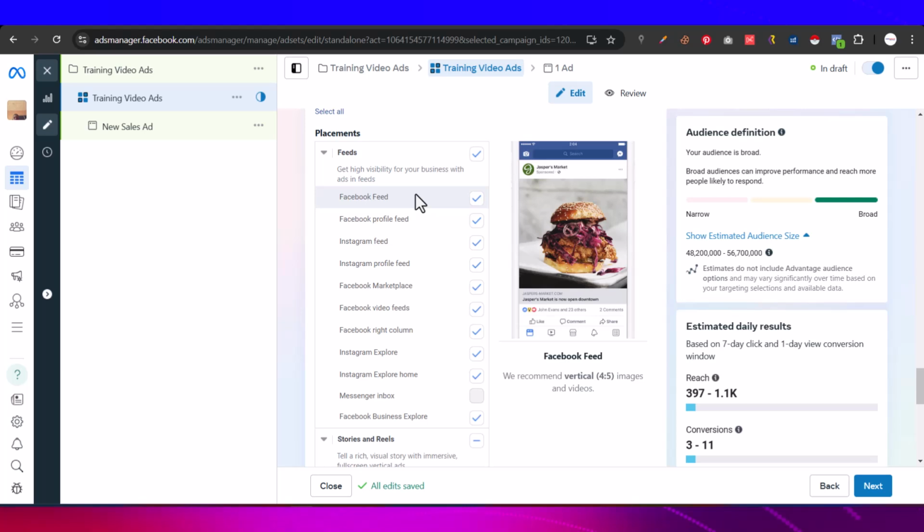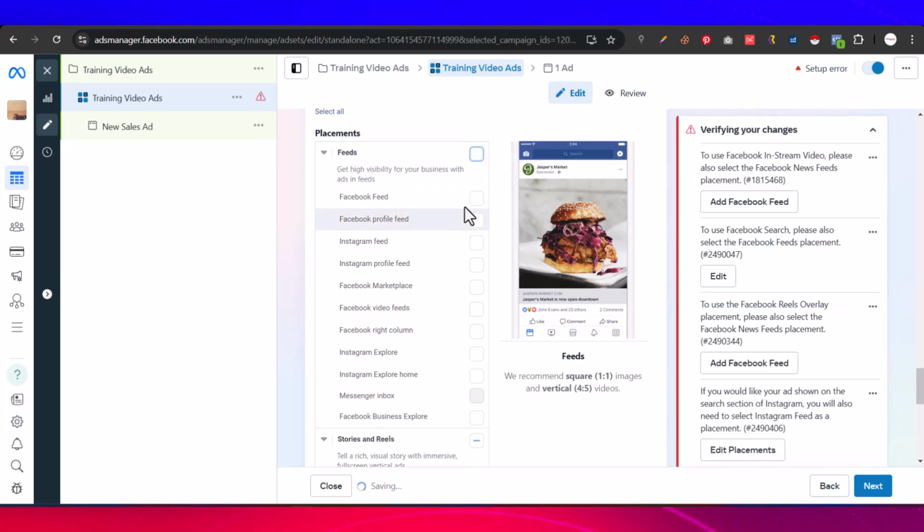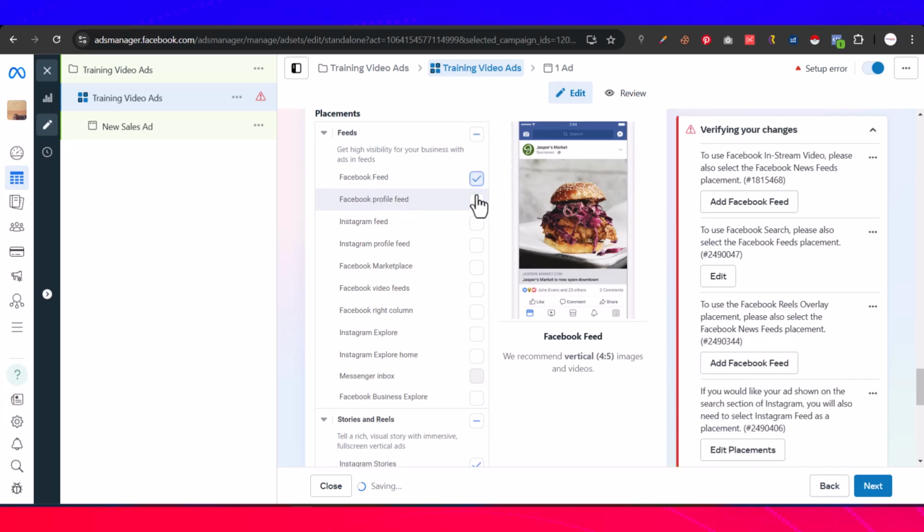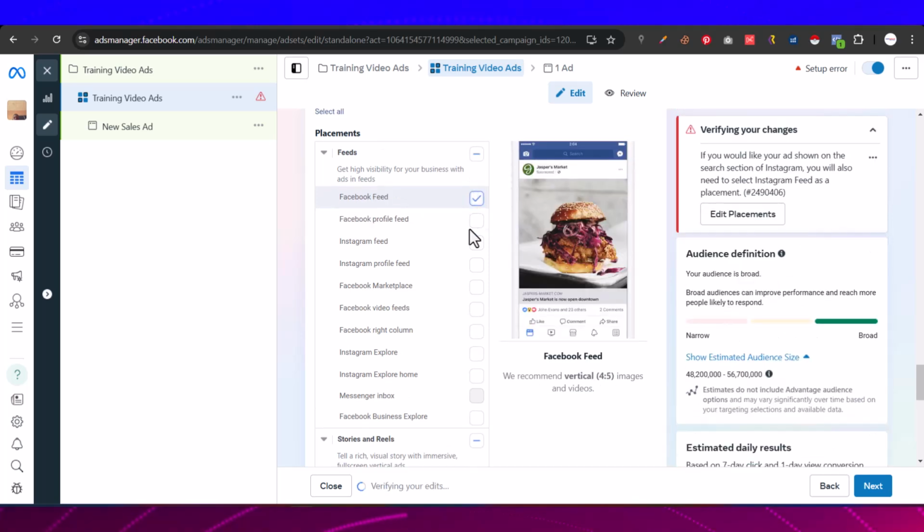You now say, when you get to street 1, go back to street 7, from street 7 go back to. That's what you're literally doing there. Here you are picking all of these things. So what I want to do is, I'll tick on this feed here, right? You see that I've unticked everything. Then I'll tick the one I want. I only want Facebook feed, because that is where I want people to see my ad. I only want Facebook feed.